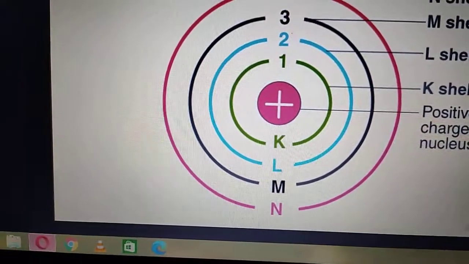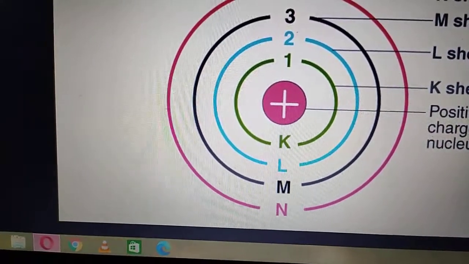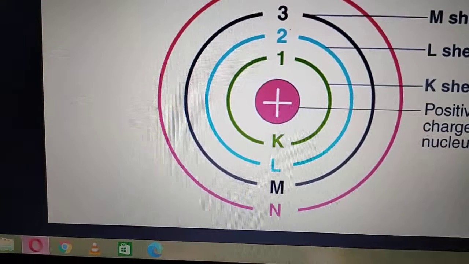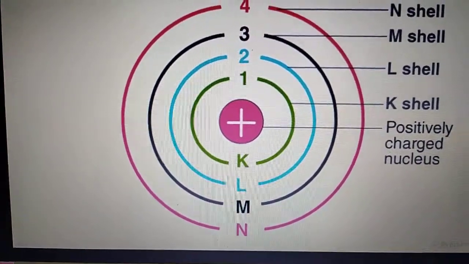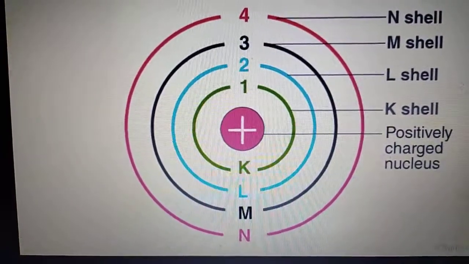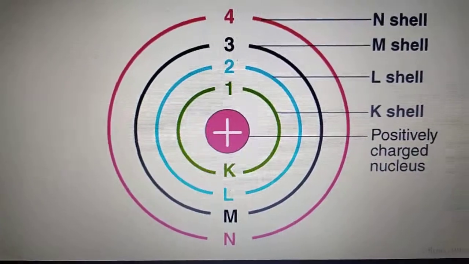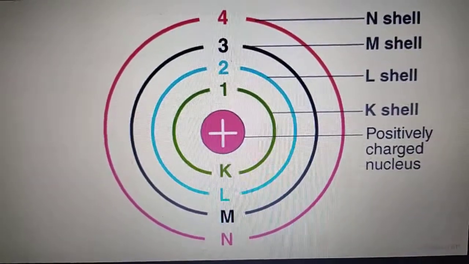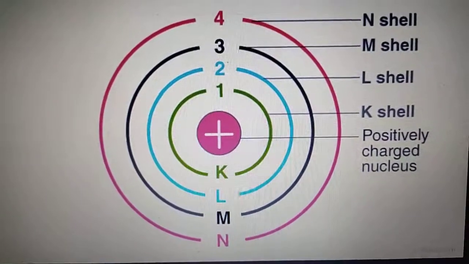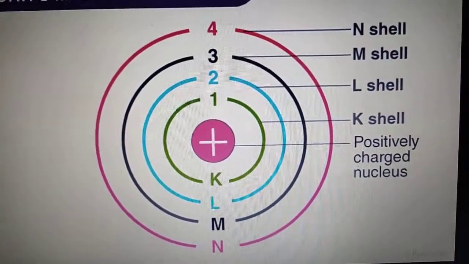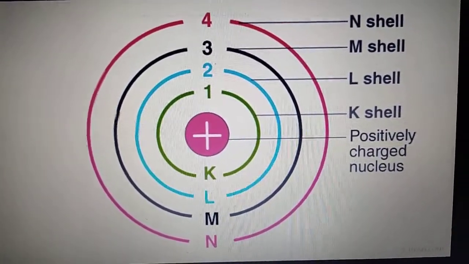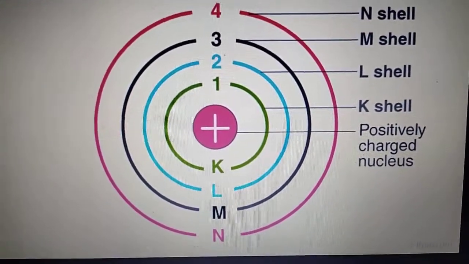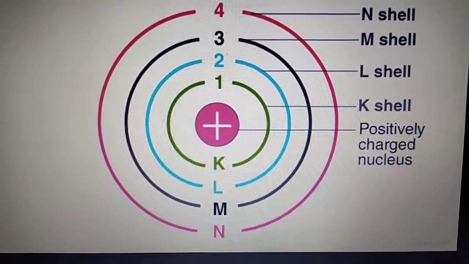The maximum number of electrons which can be accommodated in a given orbit is given by the formula 2n square, where n is the quantum number of the orbit. If I ask you how many electrons can be accommodated by the K shell, apply the formula 2n square.